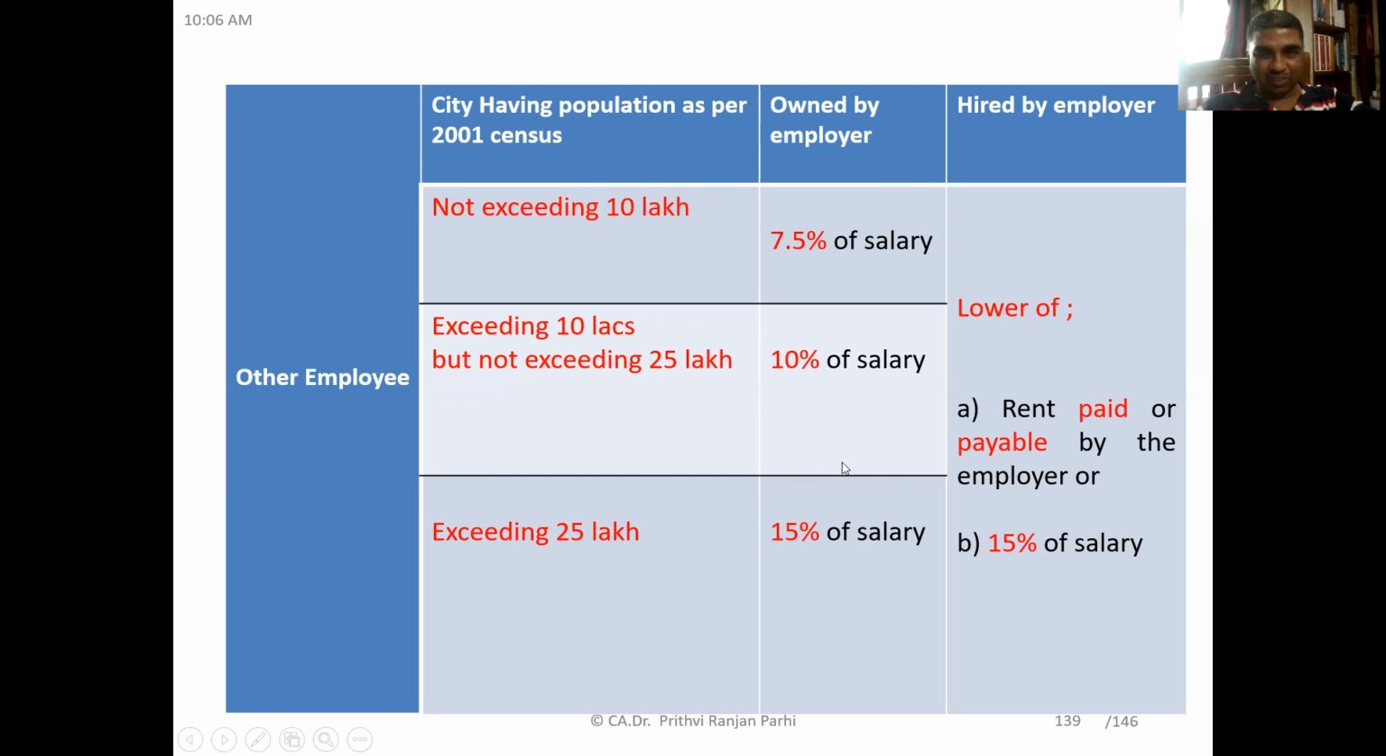Okay. So this is how perquisites will be valued if the house is owned by the employer. But let us say the house is not owned by the employer, but it is hired by the employer. The employer himself has taken the house on rent. Then what will be the value of perquisite? This will be rent paid or payable by the employer, or 15% of the salary, whichever is lower. So you have to compare these two things. Whichever is lower, that will be taxable. Is it clear to you?